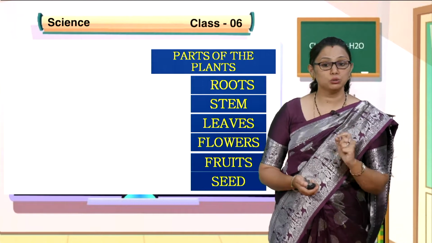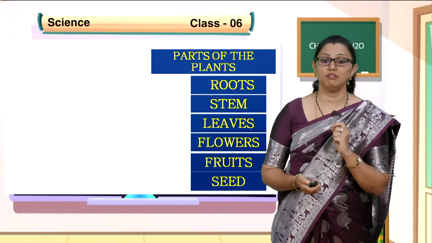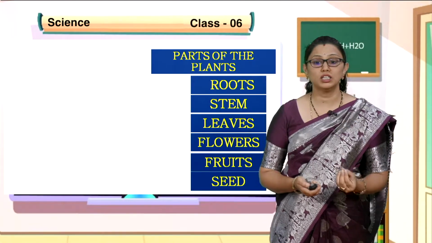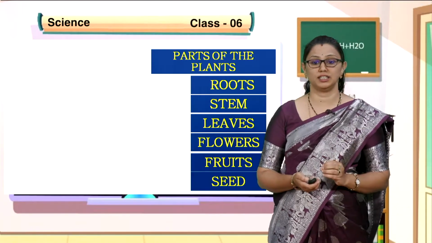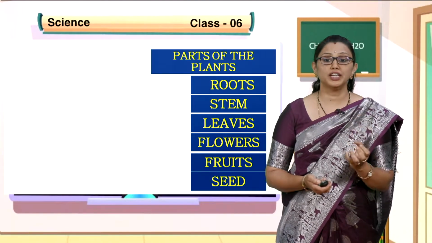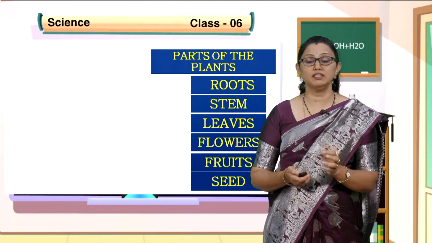You should also know their functions. The roots help to absorb water and minerals which are required for photosynthesis. The stem gives mechanical strength to the plant body. The leaves are called the food factory.